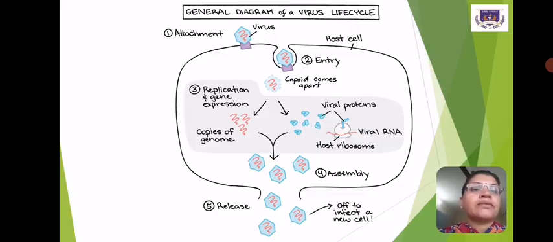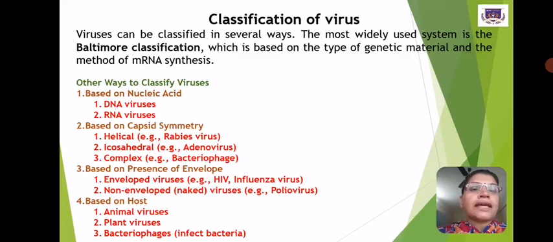This is a general diagram of virus life cycle. First is attachment, then entry, replication and gene expression, viral particles are there, then the assembly, finally the release. Then classification of virus. Virus can be classified in several ways. The most widely used system is the Baltimore classification, which is based on the type of genetic material and the method of mRNA synthesis.